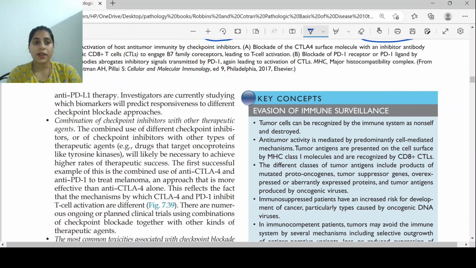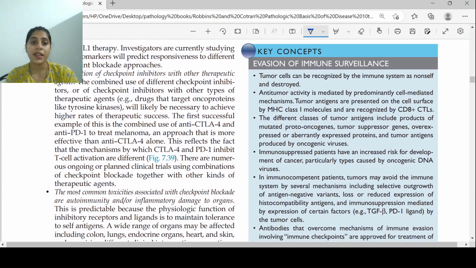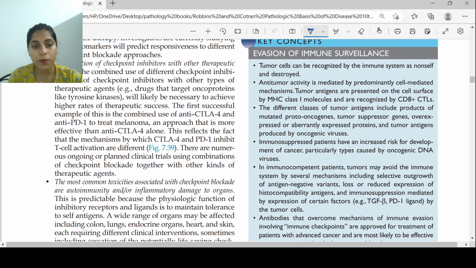Investigators are currently studying which biomarker will predict responsiveness to different checkpoint inhibitors. We have also seen that a combination of both, anti-CTLA4 with PD-L1 inhibitors, gives a better response. This is also seen in melanoma. It is very effective in melanoma treatment.